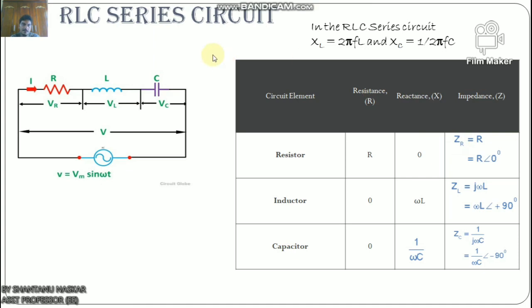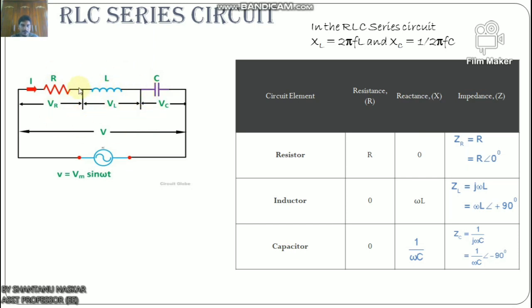Now let us discuss the RLC series circuit. When a pure resistance of R ohm, a pure inductance of L henry, and a pure capacitance of C farad are connected together in series combination, then an RLC series circuit is formed. As all three elements are connected in series, the current flowing through each element of the circuit will be the same as the total current I flowing in the circuit.